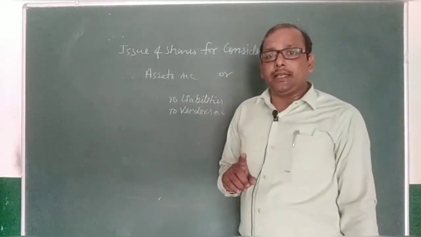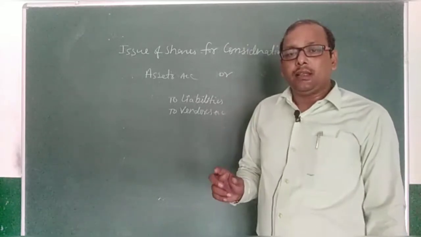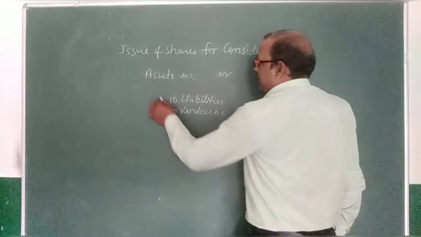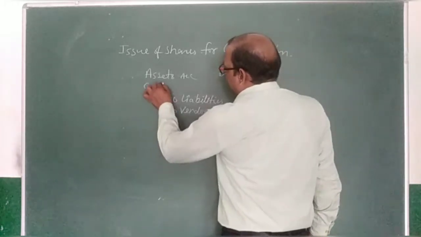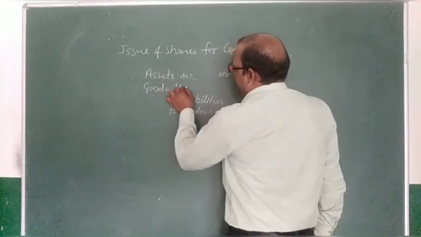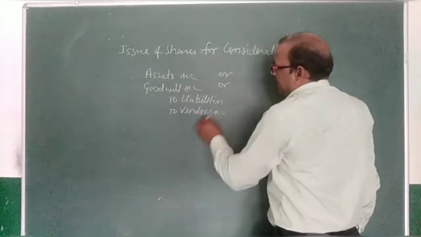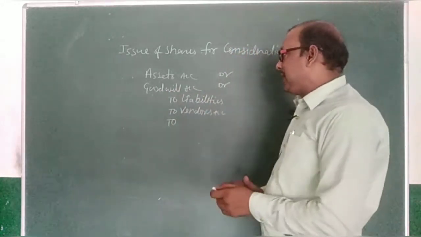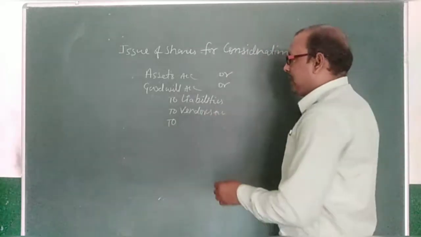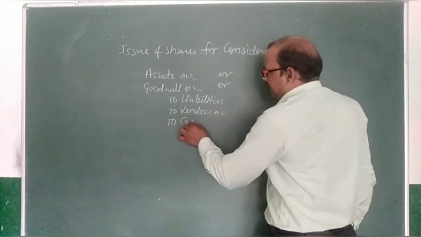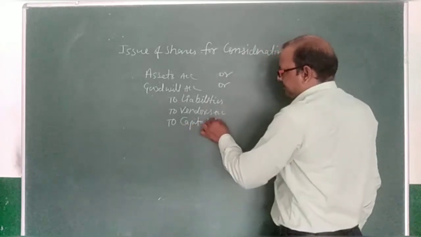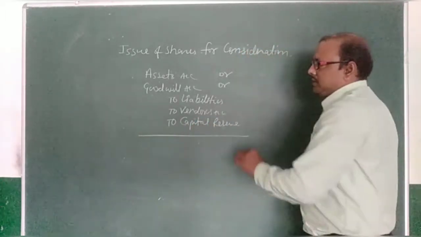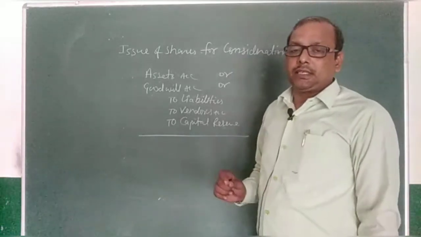And if purchase price is given and purchase price is more than net asset, then that will be treated as goodwill and it will be debited. And if purchase price is less than net asset, then that will be capital reserve. This is the journal entry at the time of purchase of asset.